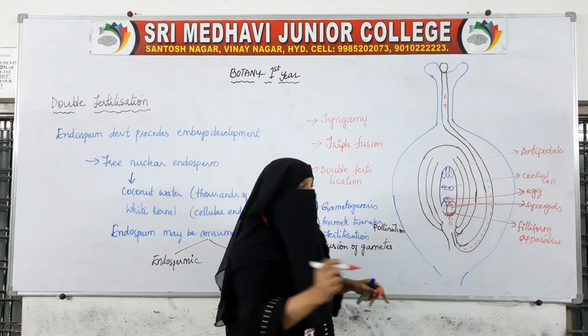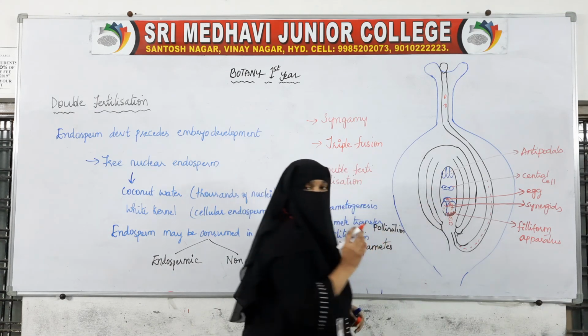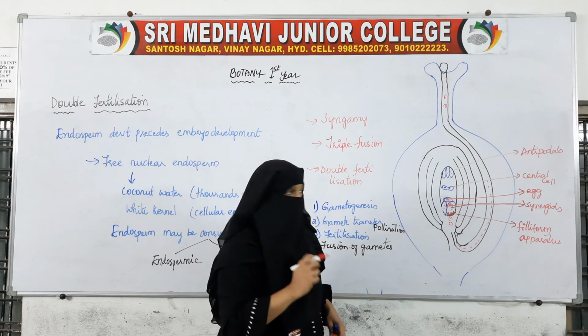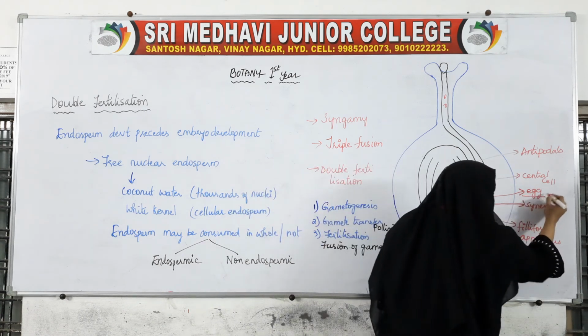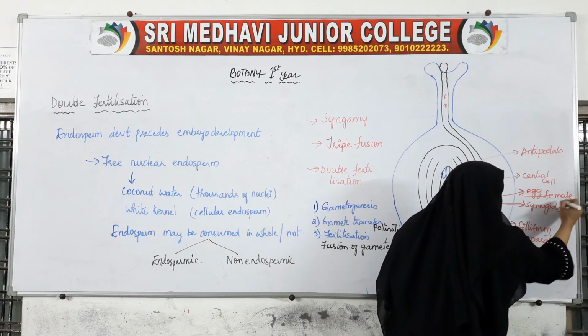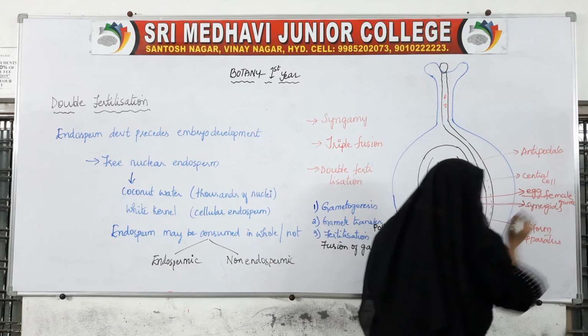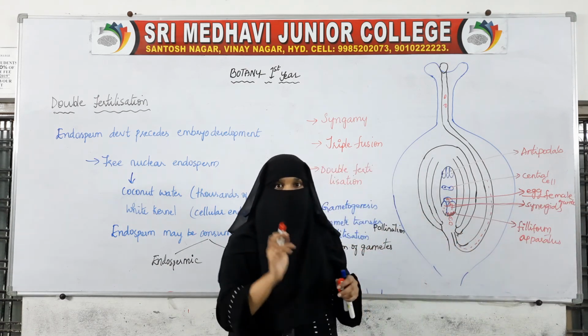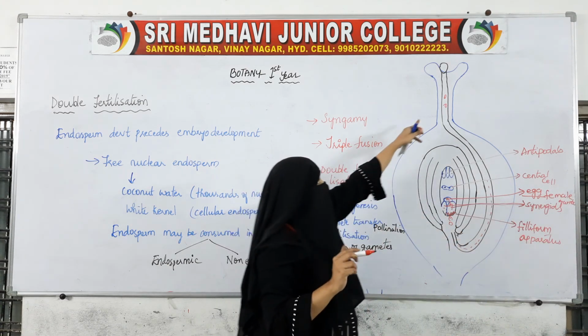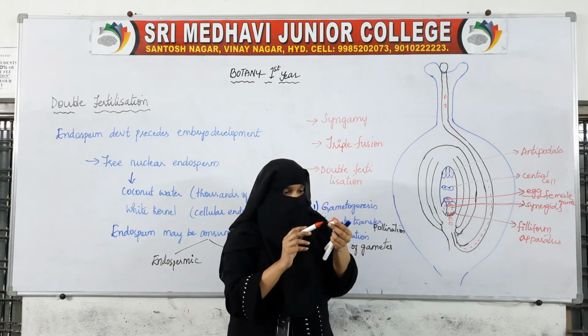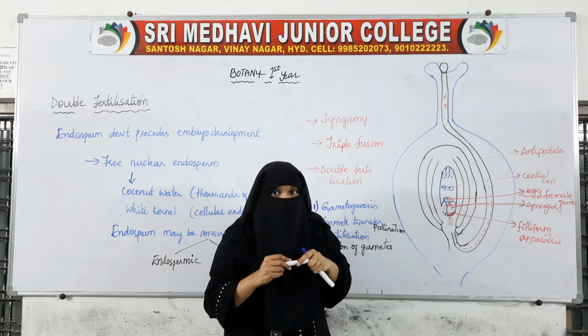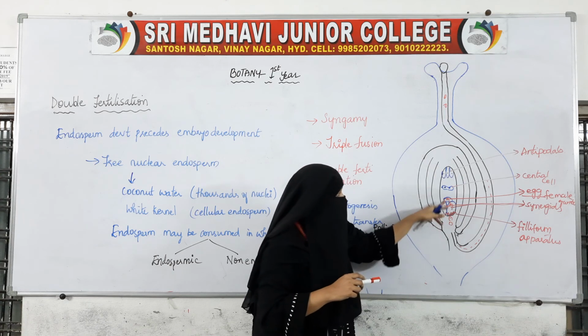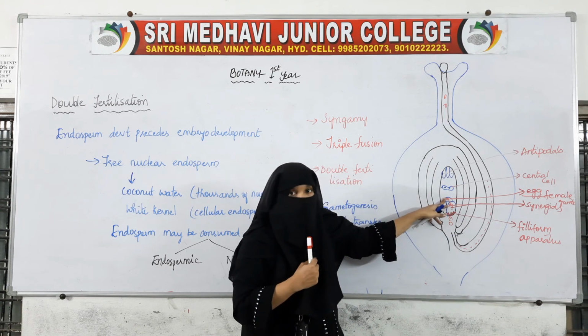Now the male gamete is fusing with the female gamete, because the egg is the female gamete and this is the male gamete. Two male gametes are there now, since the pollen produces two male gametes. Out of these two, one male gamete will go to the egg.